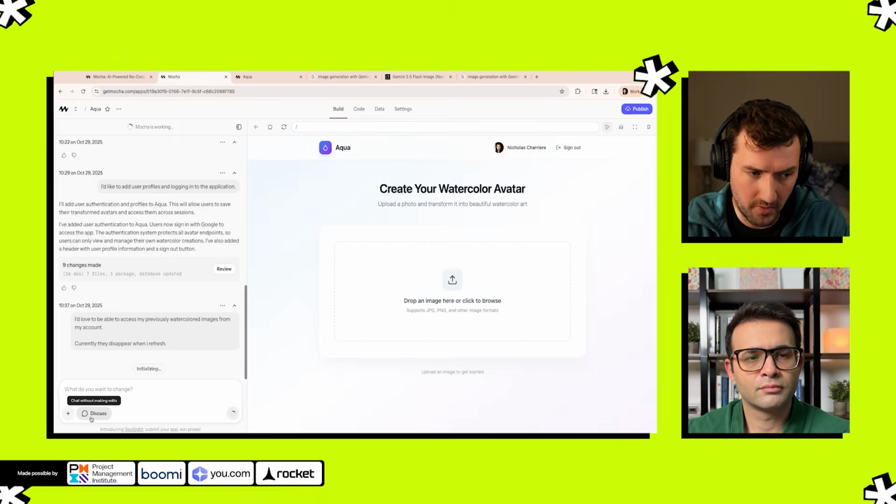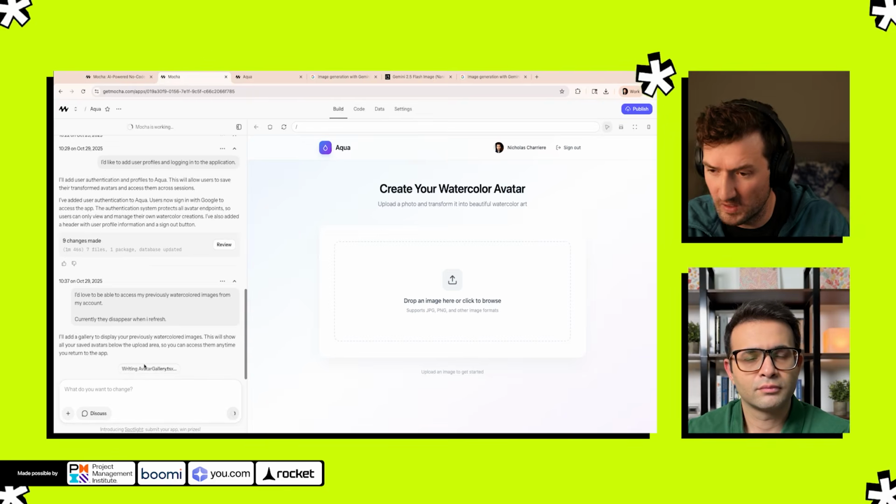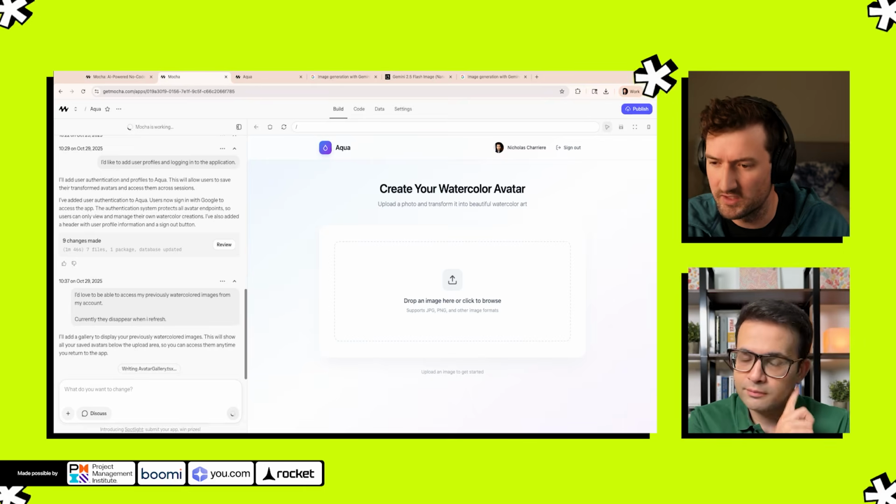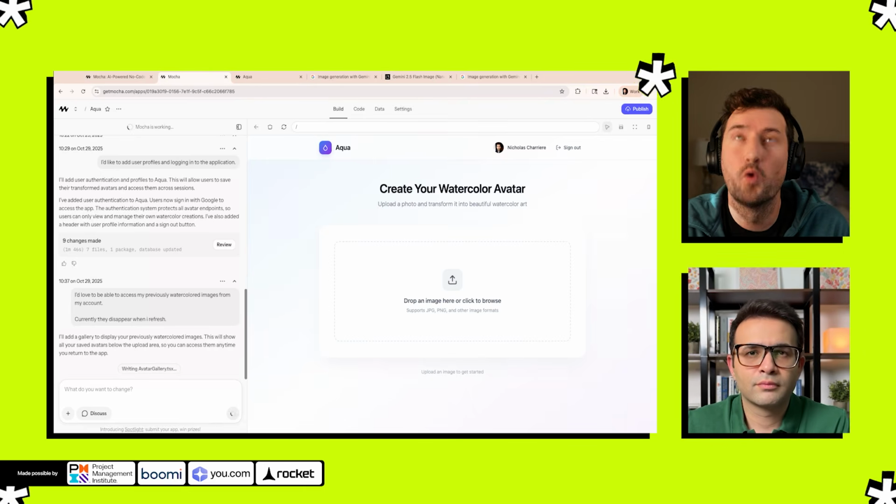So everything's worked quite well during this demo. Mocha's still working, but I will say sometimes it doesn't work. And when it doesn't, there's a fix with AI button that appears. We also have this discuss mode that you can toggle on. And when you do, Mocha stops making changes and is in a kind of plan debug mode. And you can ask it questions and walk through the problem with it.